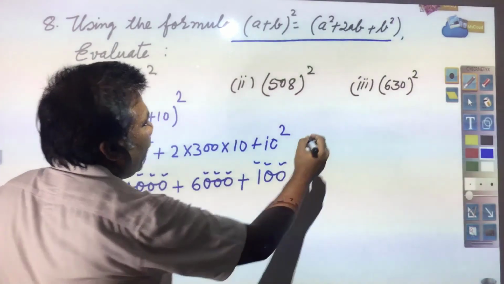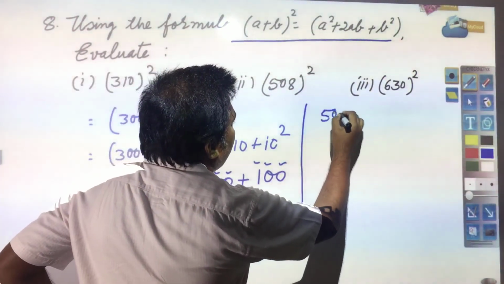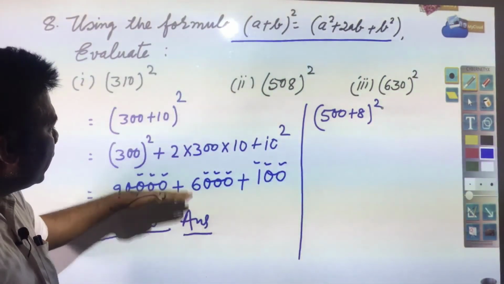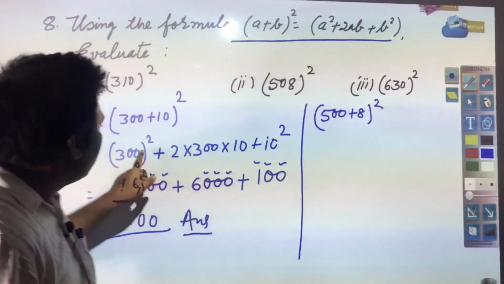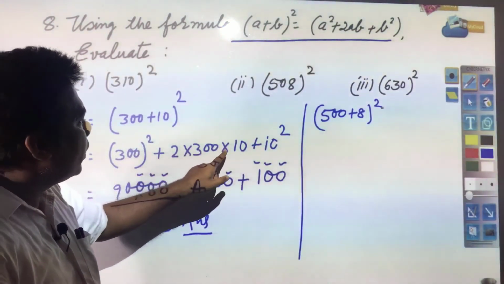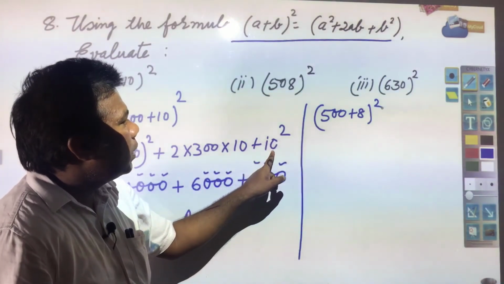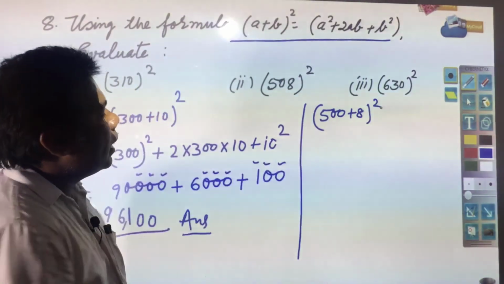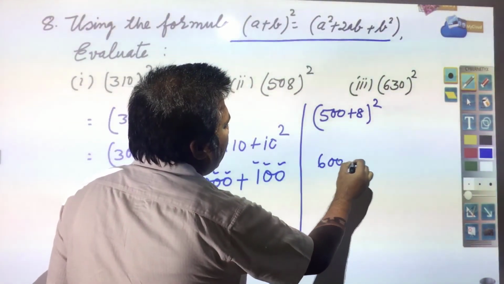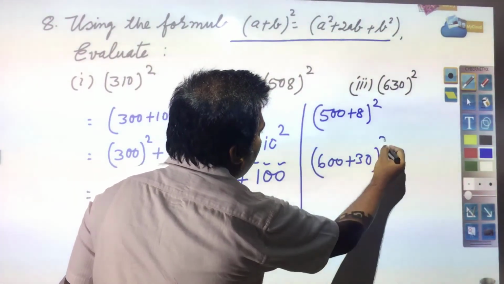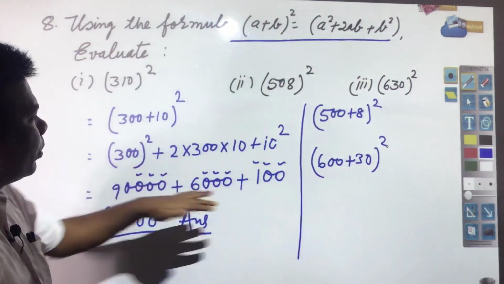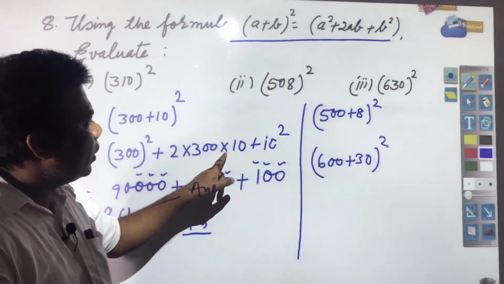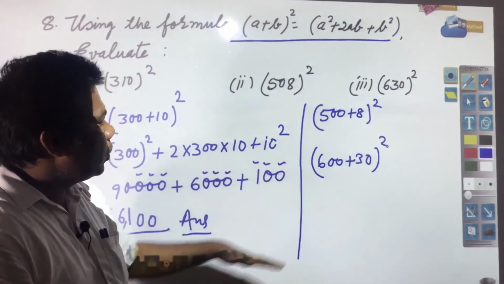Here 508 you have, this can be written as 500 plus 8 whole square. Then again in this way, in formula it is required to be written a plus b whole square means 500 square plus 2 into 500 into 8 plus 8 square. Then here you see 630 you have. So, 630 also can be written as 600 plus 30 whole square. So, again in this formula a plus b whole square will be 600 square plus 2 into 600 into 30 plus 30 square. Then you need to solve that.